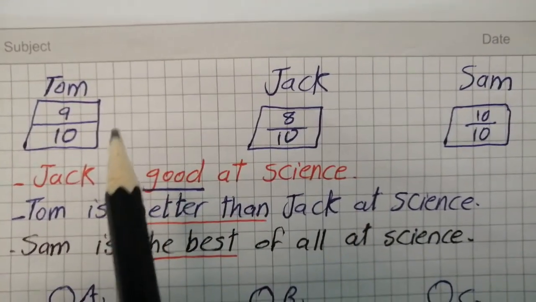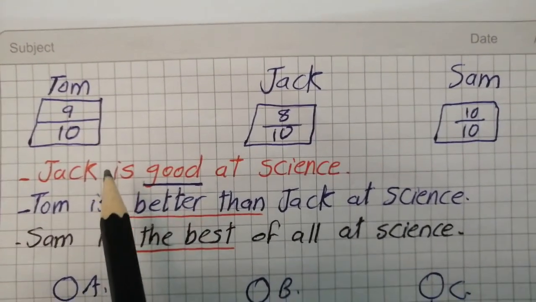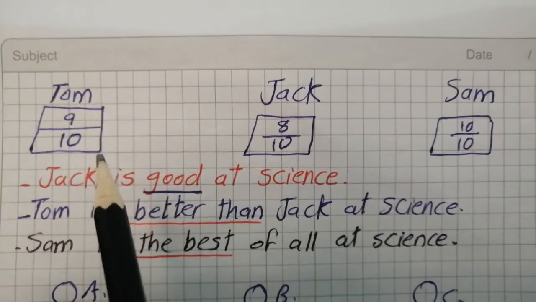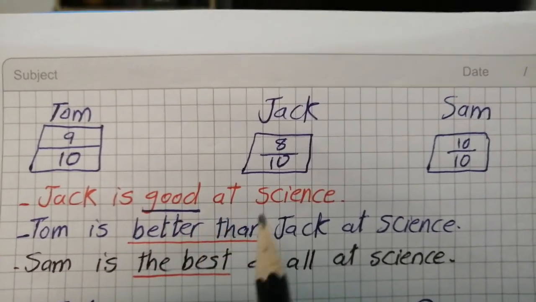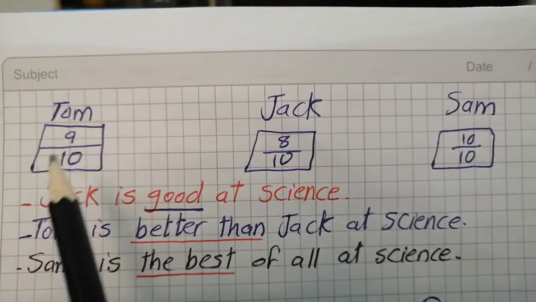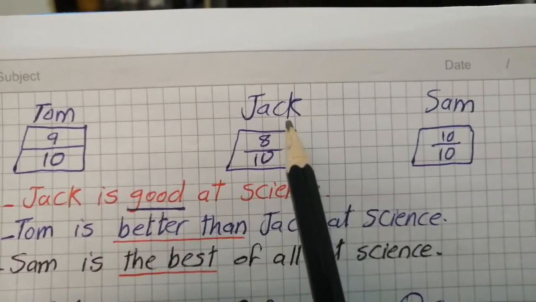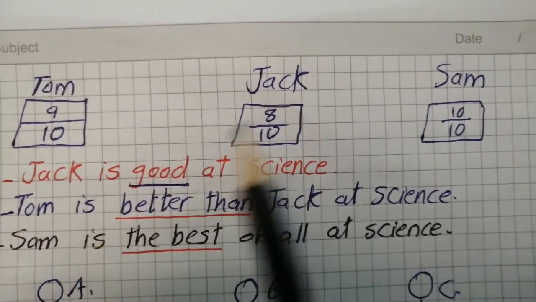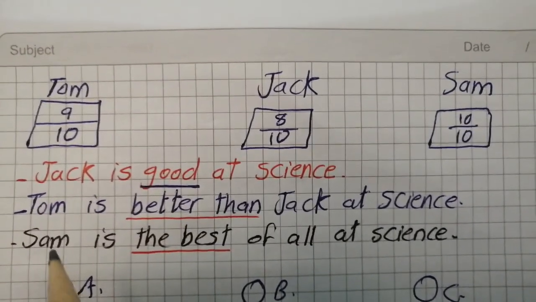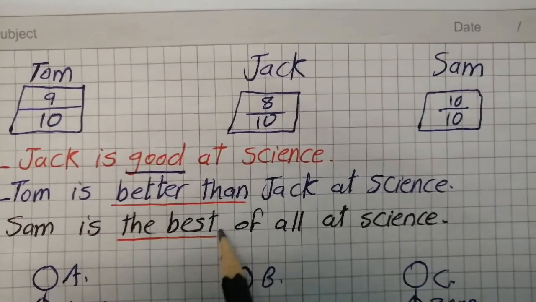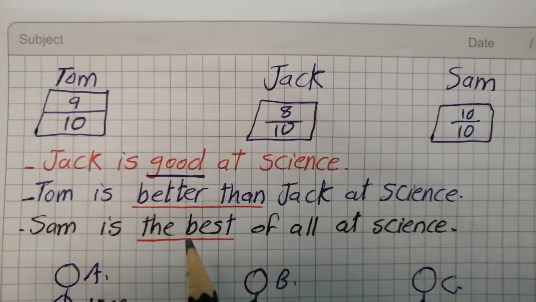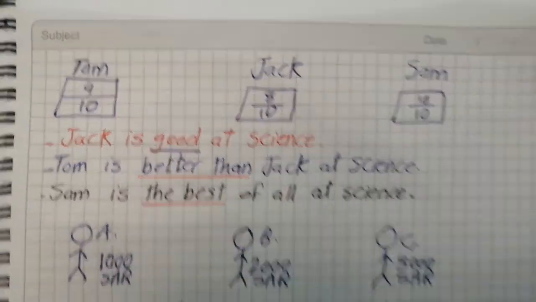So look at the way we use comparative and superlative here. Jack is good at science because he got 8 out of 10. But Tom is better than Jack at science. I'm comparing between Tom and Jack concerning their mark in science. So Tom is better. Don't say gooder, it's wrong. But if I'm comparing between or among Sam and the others, so Sam is the best of all at science because he got the full mark. So I don't say the goodest, it's wrong. This is the superlative form of good here.